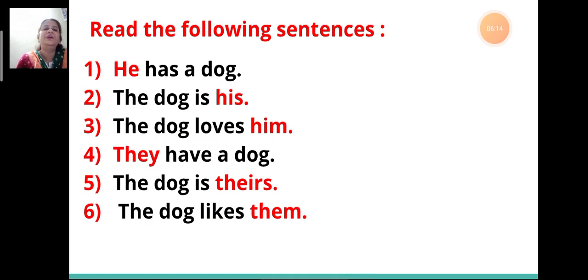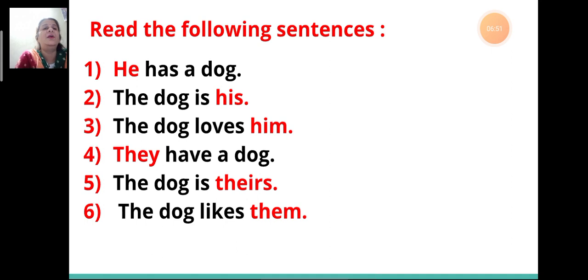Now we go to the third person. For that we will read the following sentences. First sentence, he has a dog. Second sentence, the dog is his. Third sentence, the dog loves him.